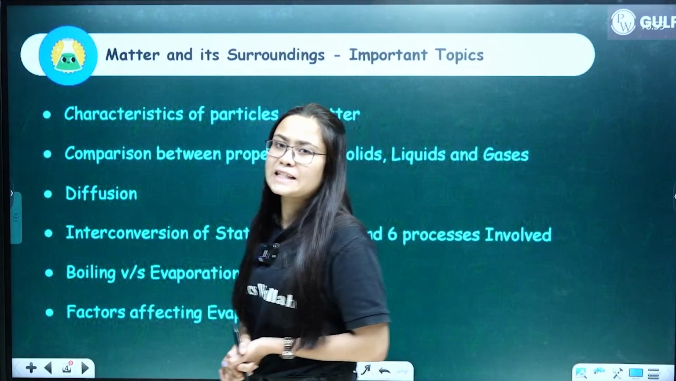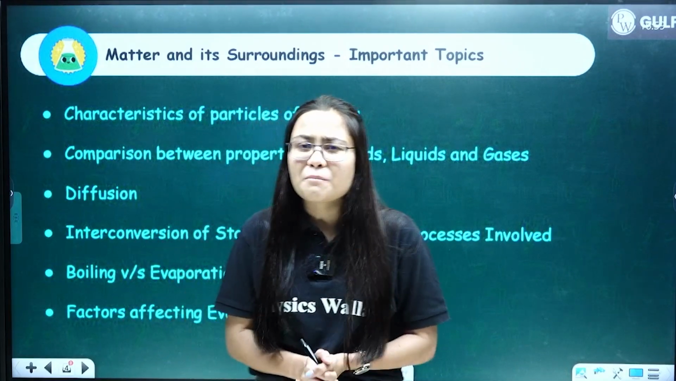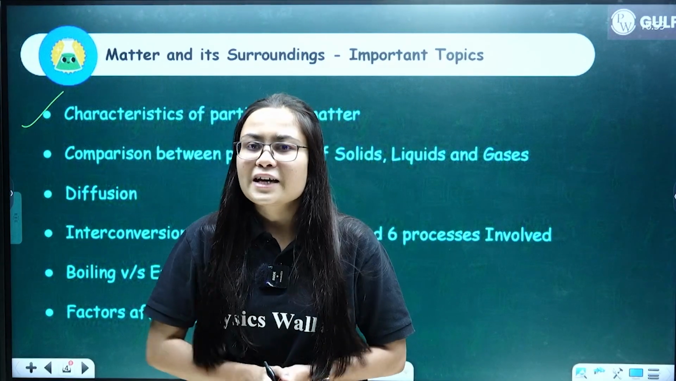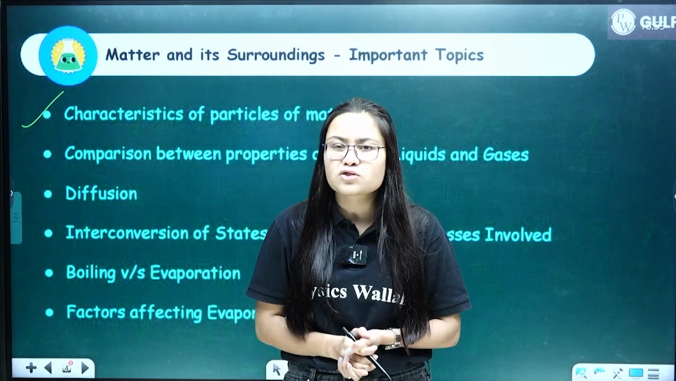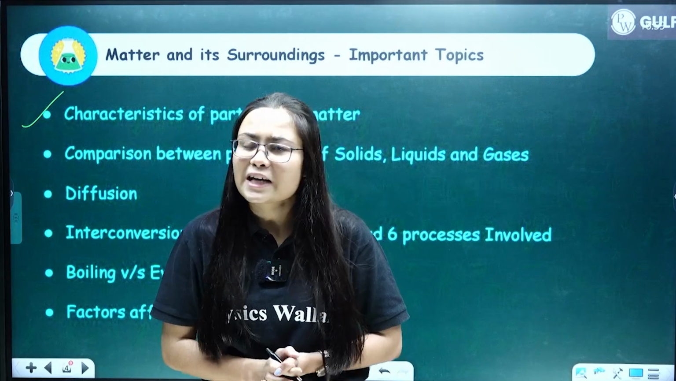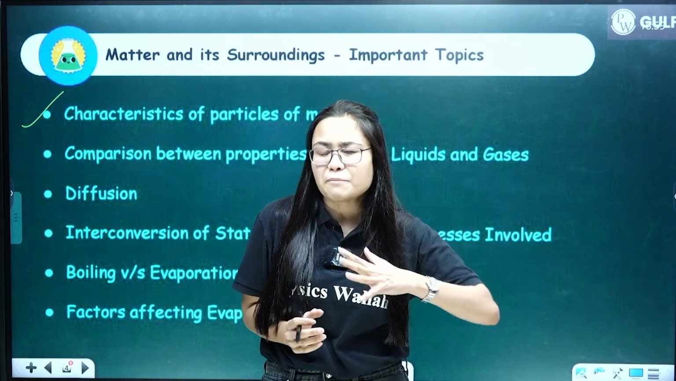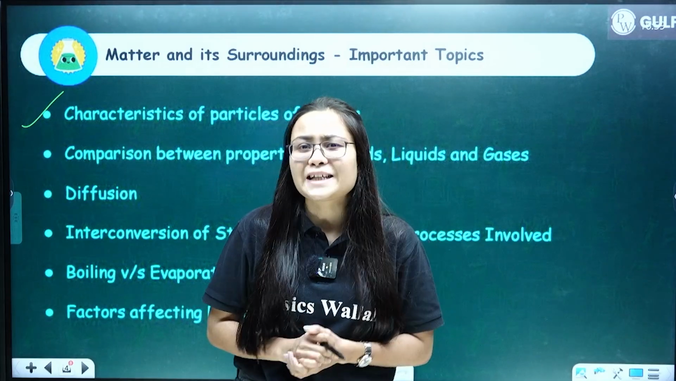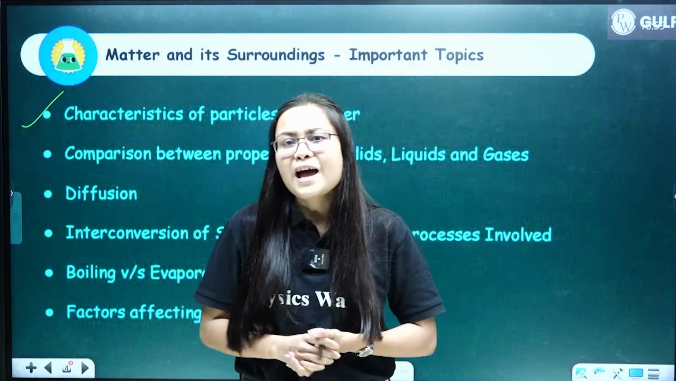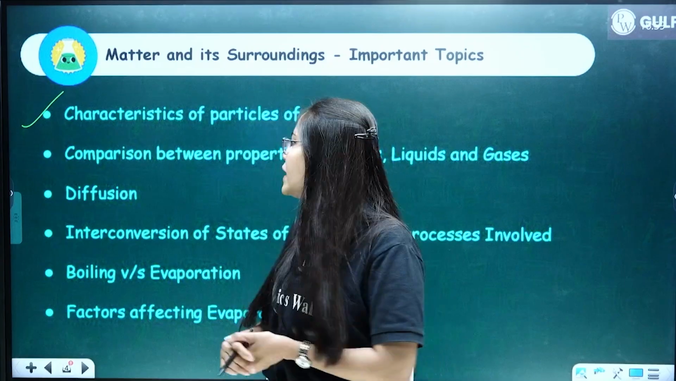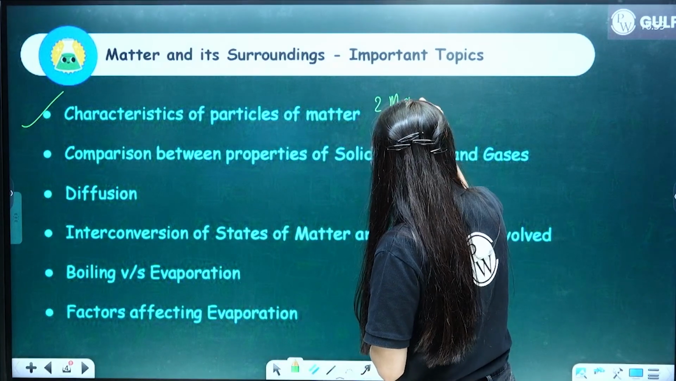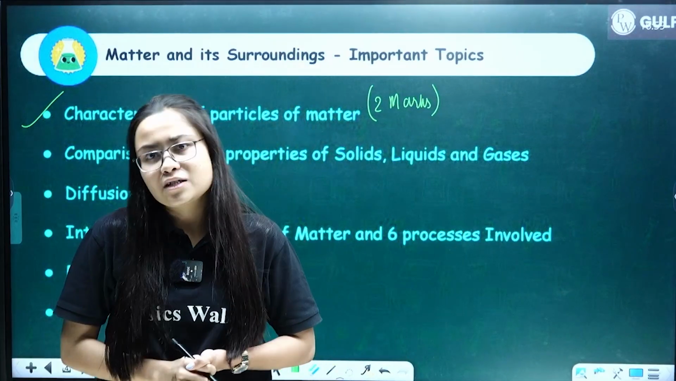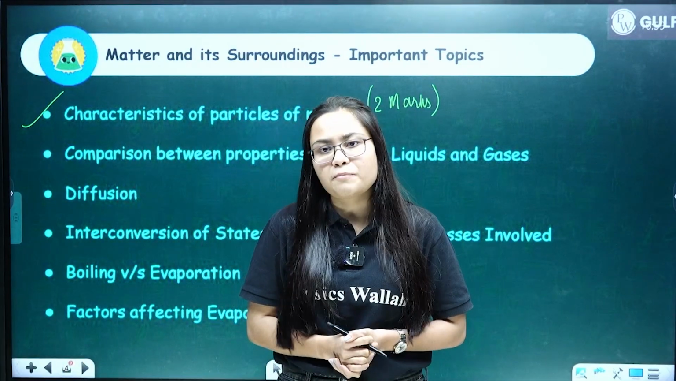So what are the characteristics of particles of matter? An important 2-mark question can be asked from this concept. You should know which are the important characteristics of particles of matter. For example, particles of matter are in continuous motion, particles of matter attract each other, and particles of matter have some spaces between them. So an important 2-mark question can be asked from your first topic, that is characteristics of particles of matter.